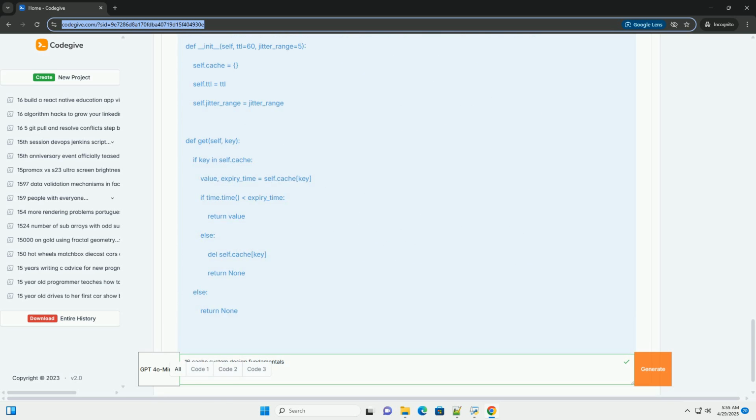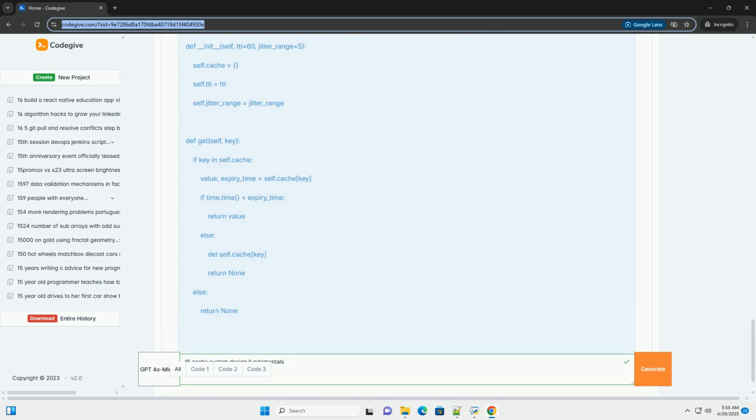Hazelcast, an in-memory data grid that provides distributed caching, data partitioning, and other features. Cloud-based caching services: Amazon ElastiCache, Google Cloud Memorystore, Azure Cache for Redis. Managed services that simplify deployment and management. Distributed caching introduces challenges related to data consistency, fault tolerance, and network latency. Careful consideration of these factors is essential.